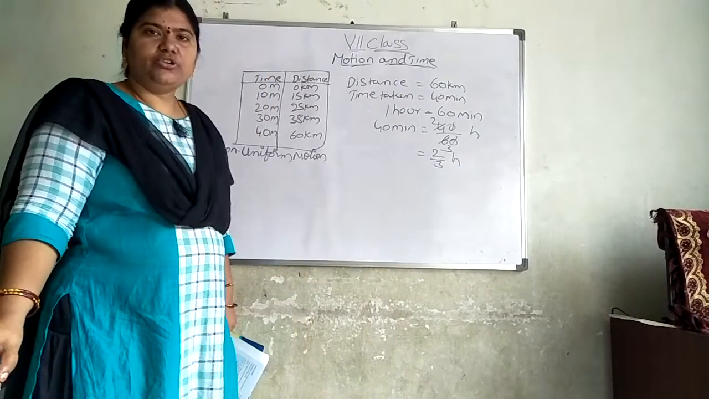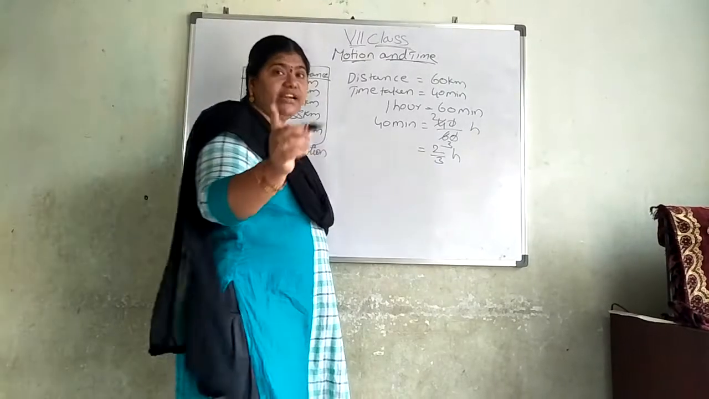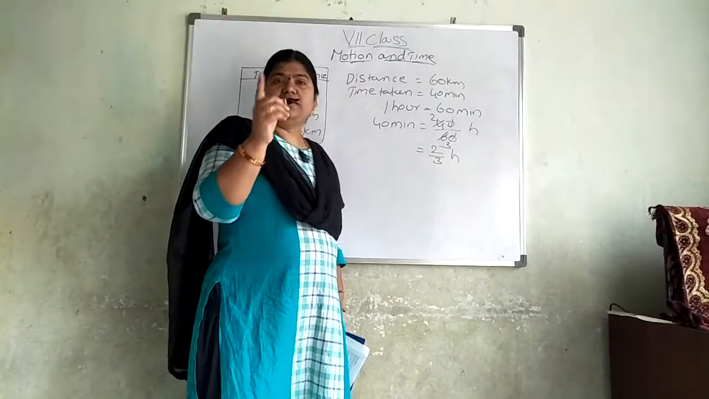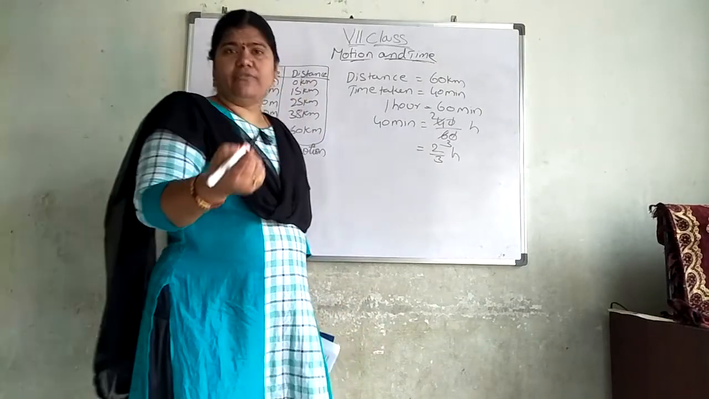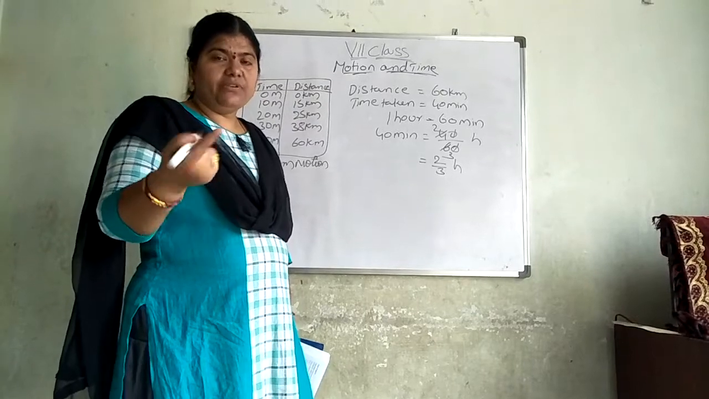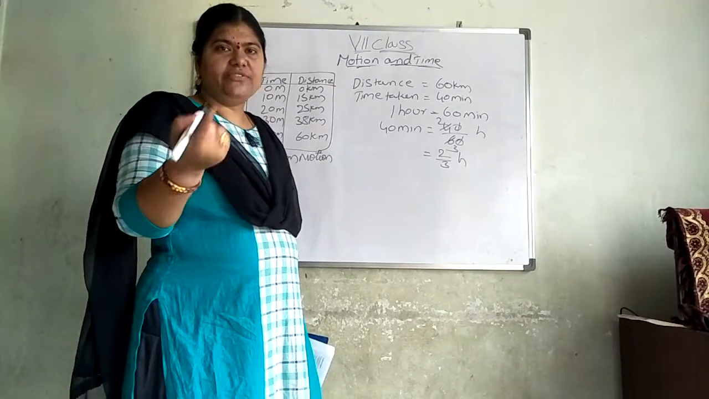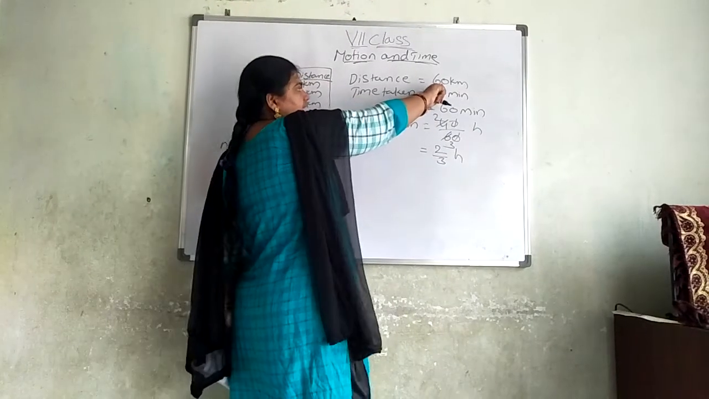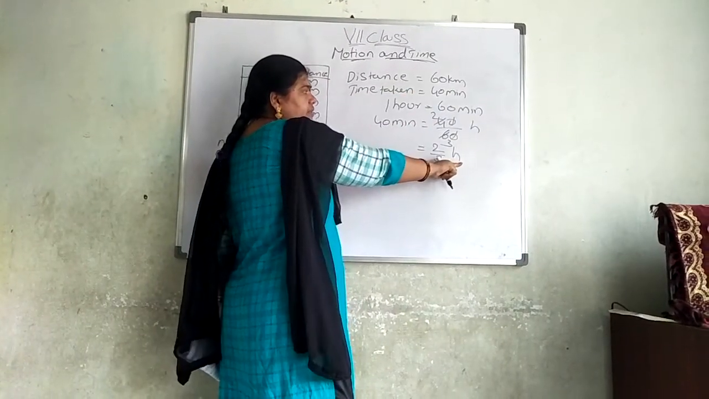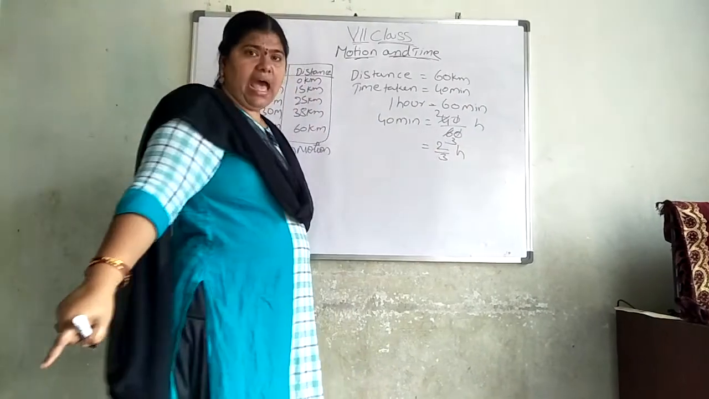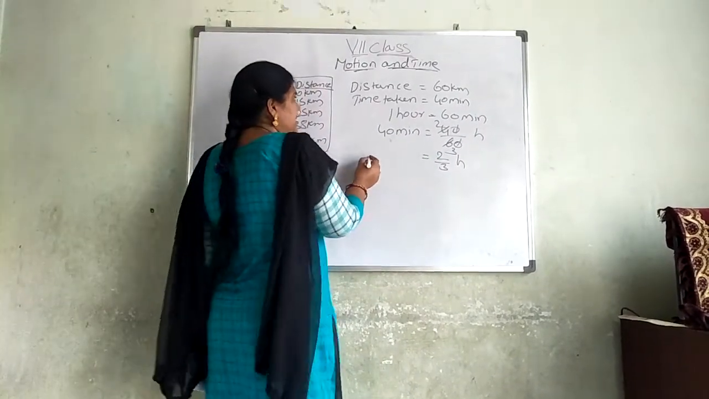How much time he took? Hours. Now as I said for you, if it is in kilometers, you have to make the time into hours. If it is in meters, you have to make it into seconds. Here the distance traveled is in kilometers, so the time given in minutes, I converted into hours.